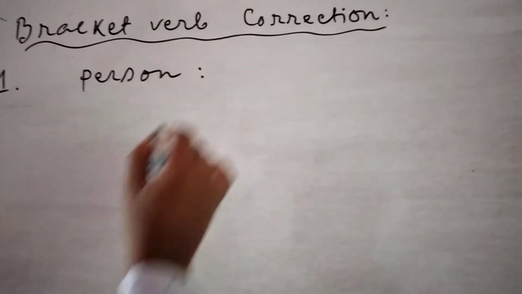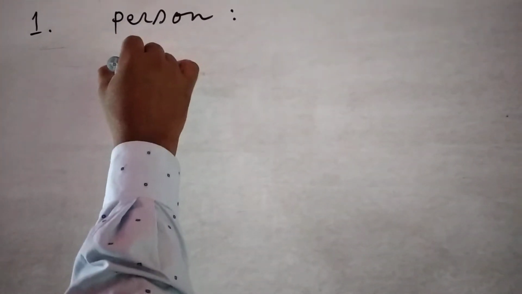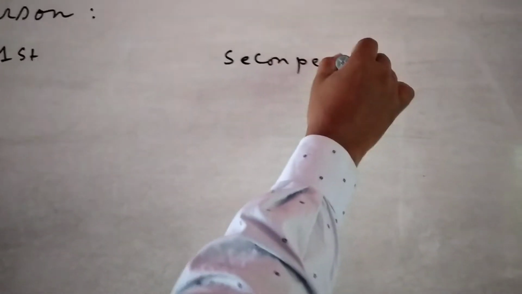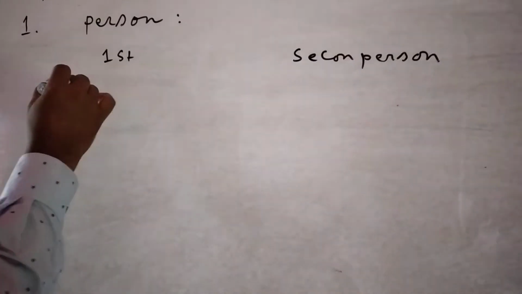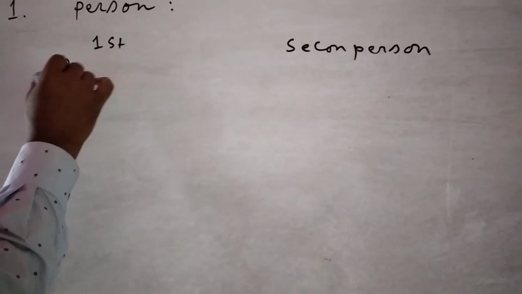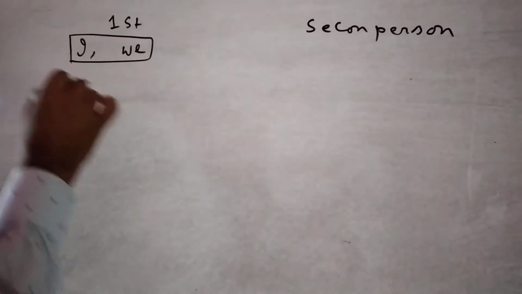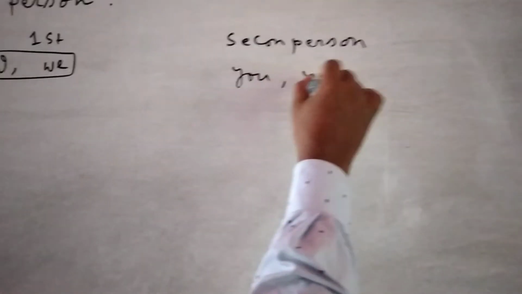person. We know there are 3 persons: first person, second person, and third person. First person: I and we. Second person: you.